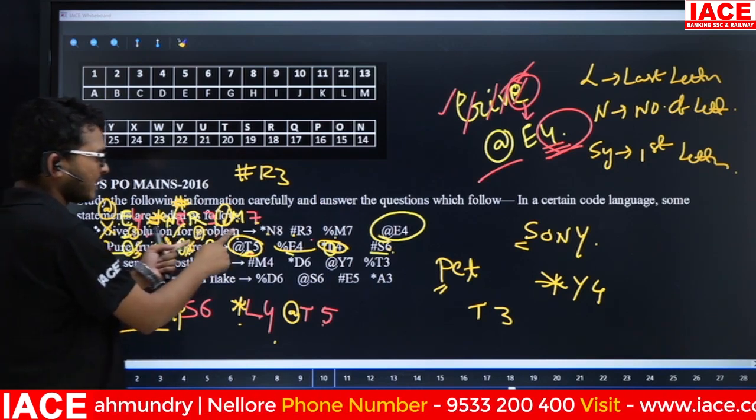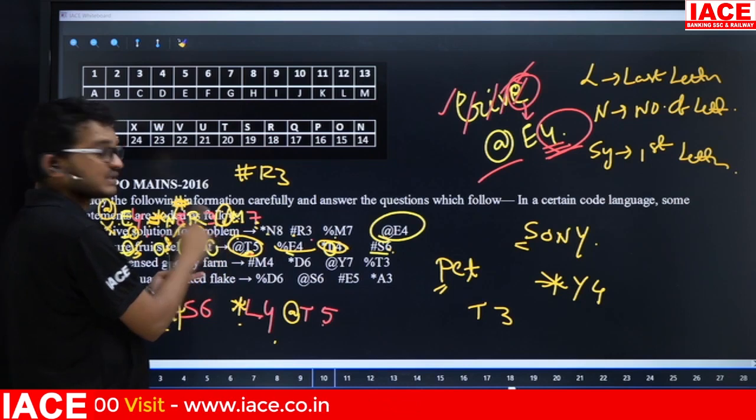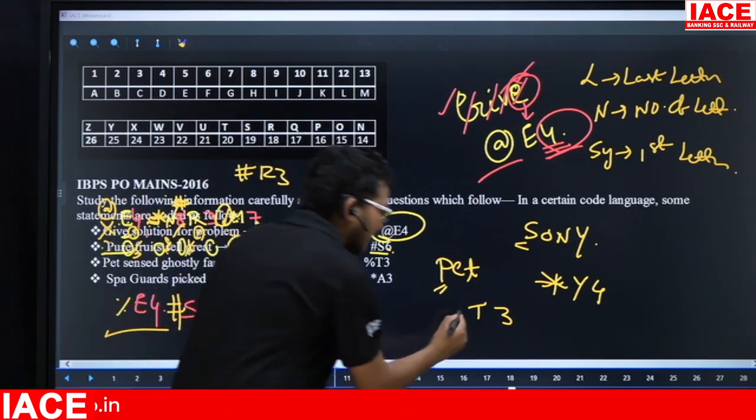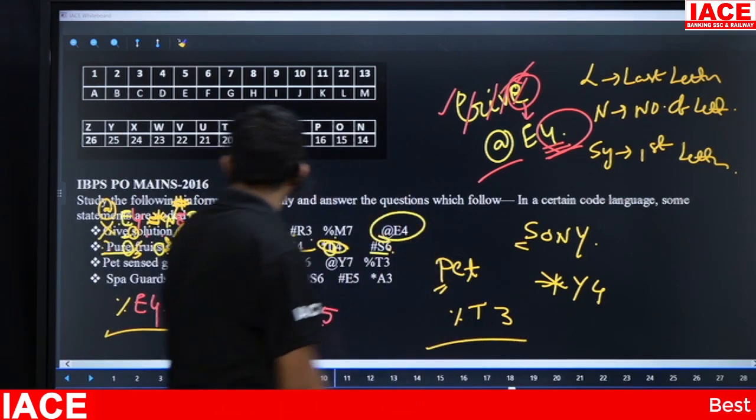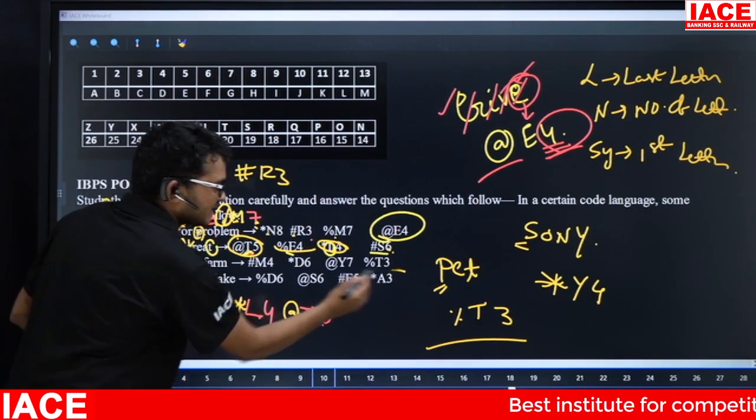See here, the problem ending is M. Next, problem having 7 letters, M7, the symbol before it is percentage. That means starting with P means the symbol is percentage. Then the answer is Percentage T3. So the code for pet is Percentage T3.